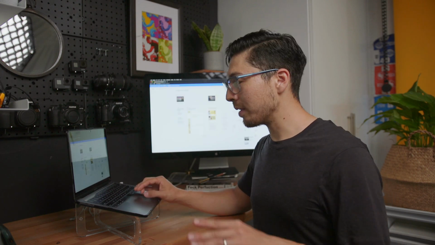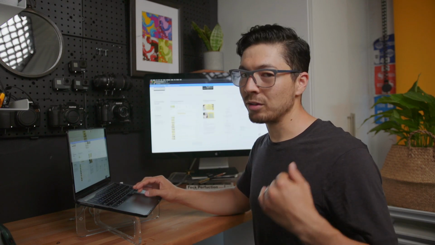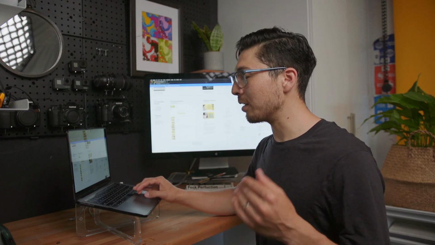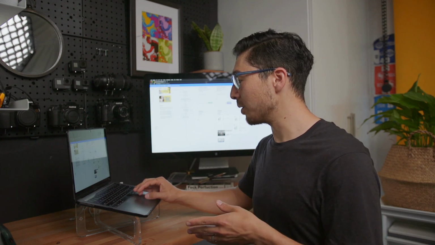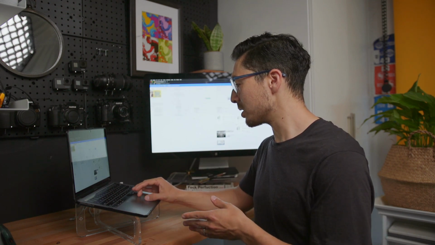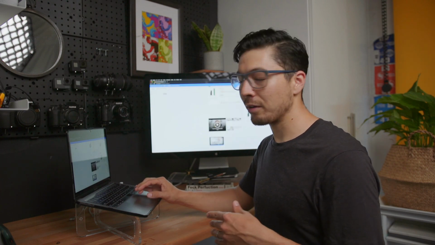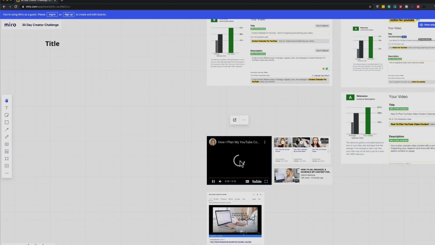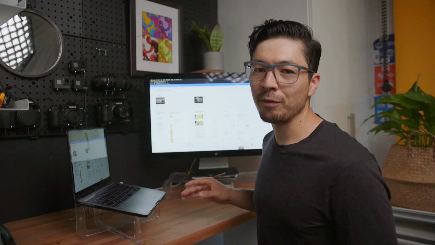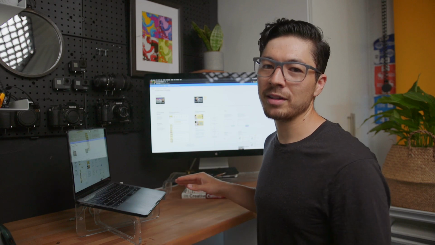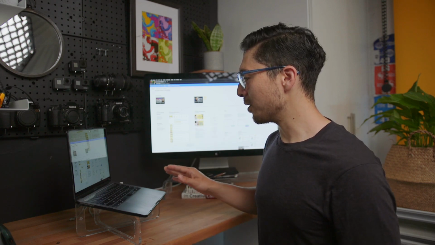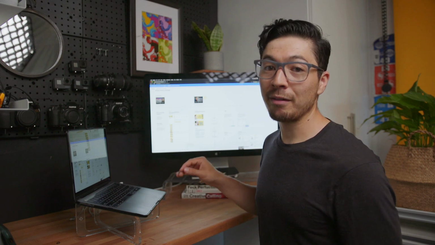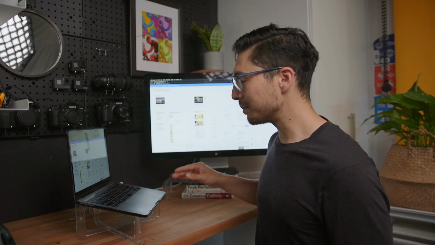A couple things worth noting that I find are very helpful, besides the fact that you can share this board with other people, collaborate, and add notes from other people. For something like this, where you're doing a lot of research, and that research includes video, not only can you just throw screenshots in like you would be able to anything else, but you can embed iframes, which means you can embed videos from YouTube and play them right inside the Miro board. I find that to be super helpful to be able to just drop those videos where everything else is, add notes, draw circles, draw arrows, and just be able to watch that video in line with all of your other research without having to go to another tab and get distracted.